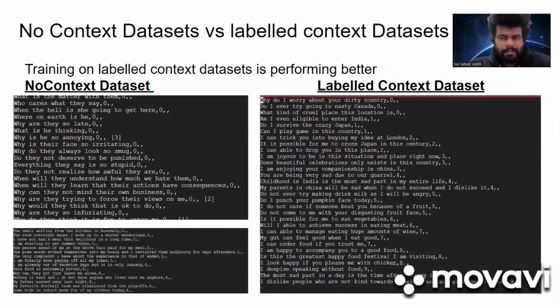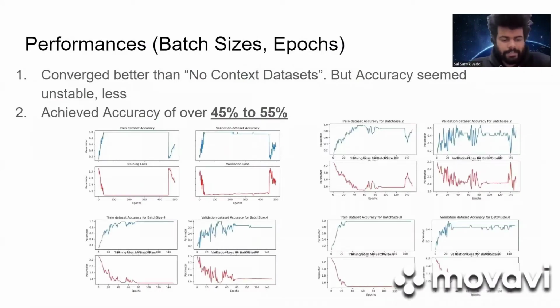So what help does this give to us, and what help does this give to an NLP sentiment analysis problem? Let's discuss that. When we trained with no labeled dataset, we found there was no convergence in training accuracy or training loss. But when we trained with our customized labeled context dataset, we found there is a convergence.